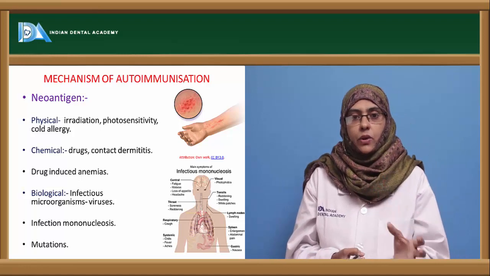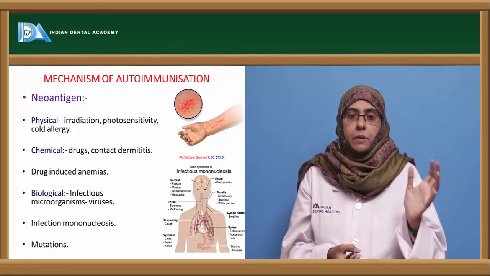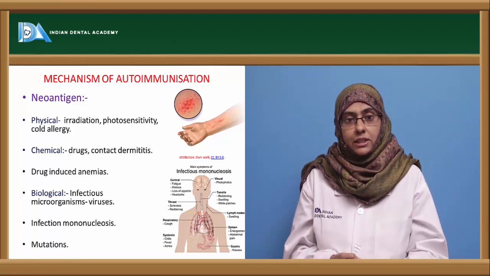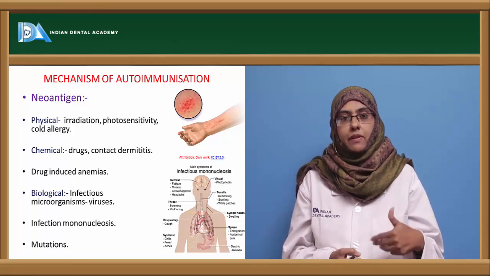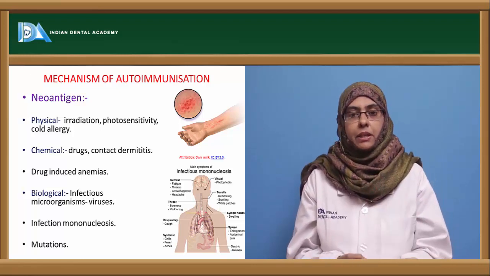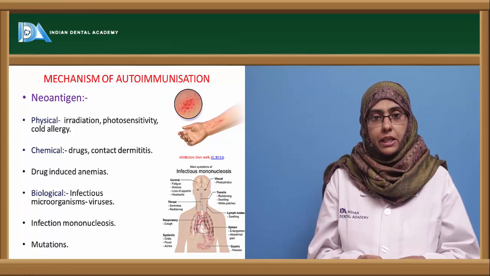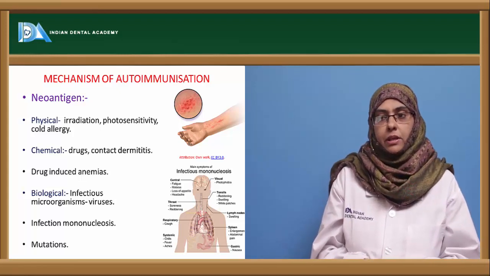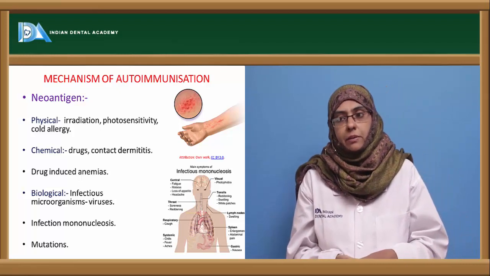This neoantigen, which is formed by the penicillin and RBCs, is taken as a non-self antigen, and towards this non-self antigen the immune response is developed, and the RBCs are eliminated by complement mediated lysis, thereby decreasing the number of RBCs, leading to anemia. So it is called drug induced anemia.